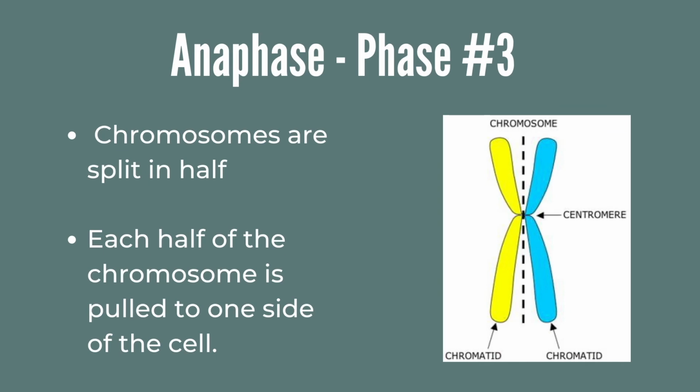Next is anaphase, where the chromosomes are split in half. One side of a chromosome is called a sister chromatid, which is the copy. The other is simply the original. Each half of the chromosome is pulled to one side of the cell.